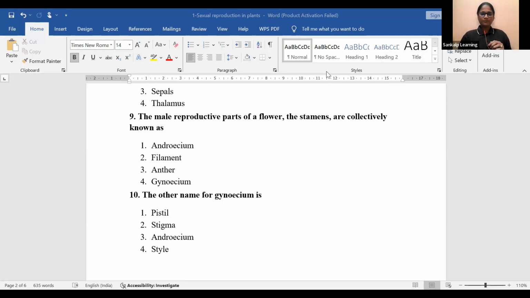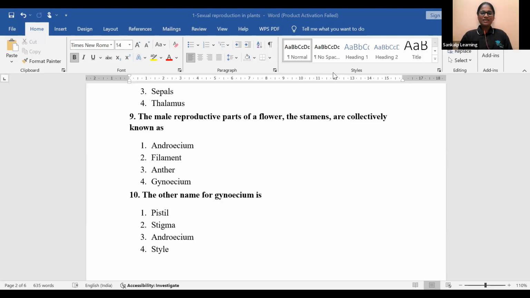M. Lakshmi, Chandru, Suhas, fine. Okay. So group of stamens are considered as what? Androecium, male reproductive parts anta ನಾವು consider ಮಾಡ್ತೇವೆ. So option 1 is a right answer.